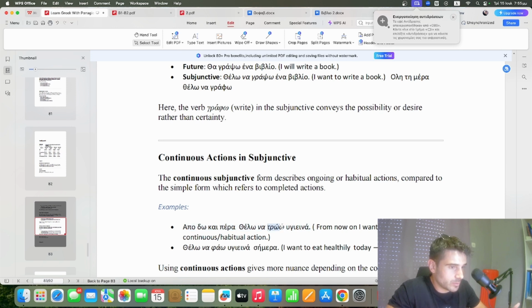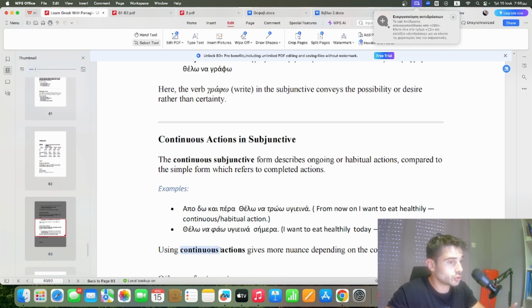As you see here, you use the verb tro, which is the continuous form, because we talk about something that will start happening as a habit. Okay, so from now on, I'm gonna start eating healthily. So that's why we use the verb tro instead of φάω. But on the other hand, if you just want to say I want to eat healthily today, so it will be a one-time action, you will simply say θέλω να φάω υγιεινά σήμερα. It will happen today and that's all. It's not gonna happen as a habit or continuous.